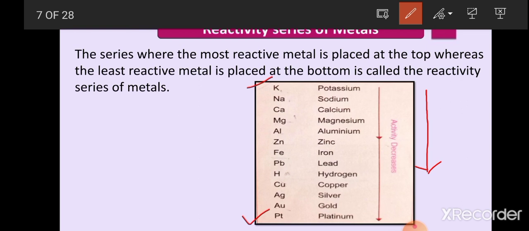As we can see, potassium, sodium and calcium are present at the top. Especially sodium and potassium are highly reactive. So these have a high reactivity, and metals like silver, gold and platinum are present at the bottom. That is why they have least reactivity.